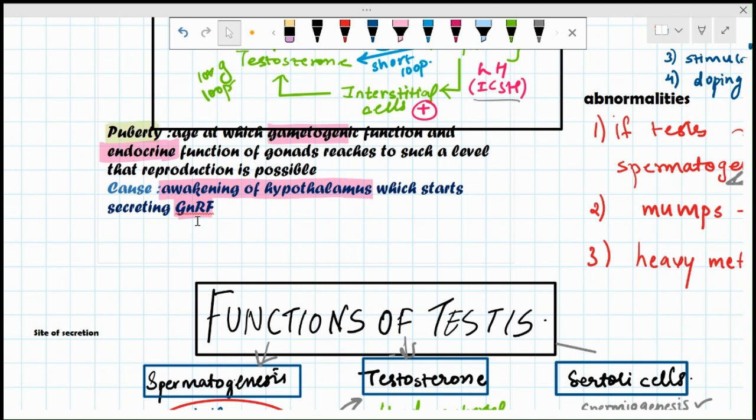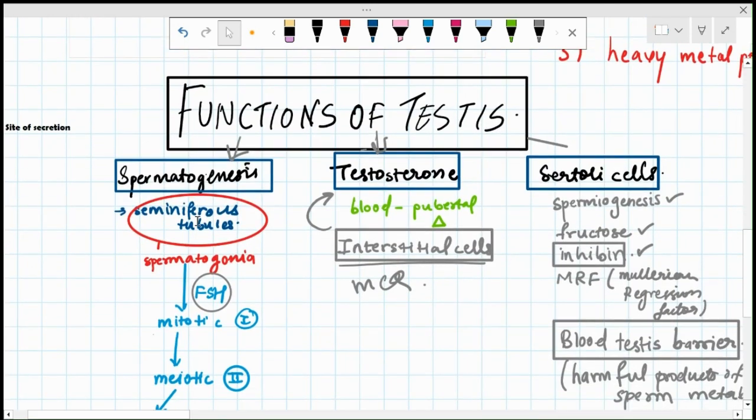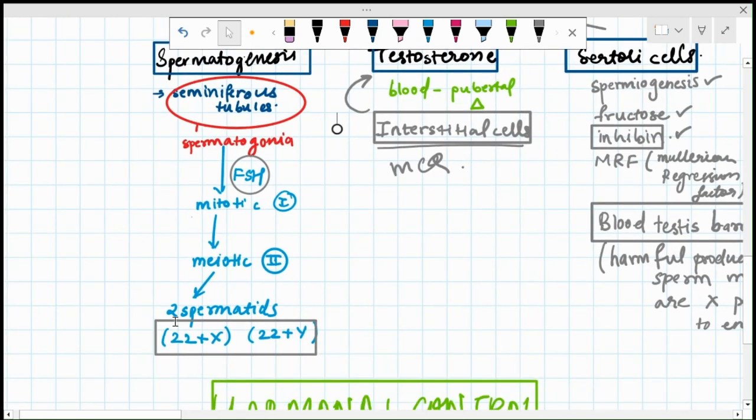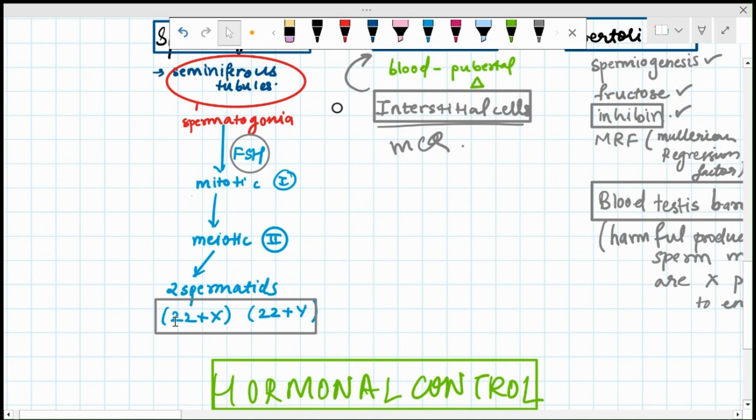Then the functions of the testis. Testis has three parts: spermatogenesis, testosterone, and the Sertoli cells. Spermatogenesis occurs in the seminiferous tubules at the age of male puberty. Seminiferous tubules are lined by the spermatogonia. They divide under the effect of FSH, and the first division is mitotic. Then the second division is meiotic, where the spermatids are formed, which are 22 plus X and 22 plus Y.